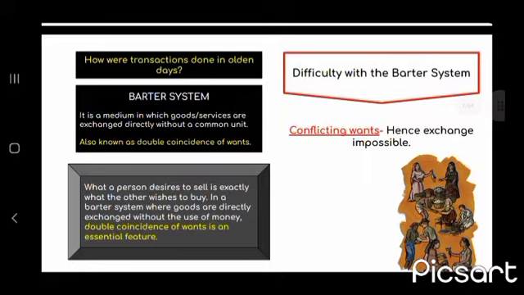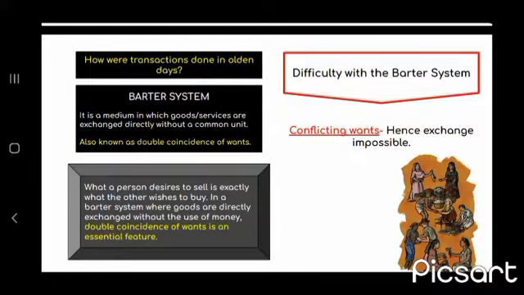Now, how were transactions done in the older days? By the barter system. It is a system in which goods or services are exchanged directly without a common unit. What a person desires to sell is exactly what the other wishes to buy.